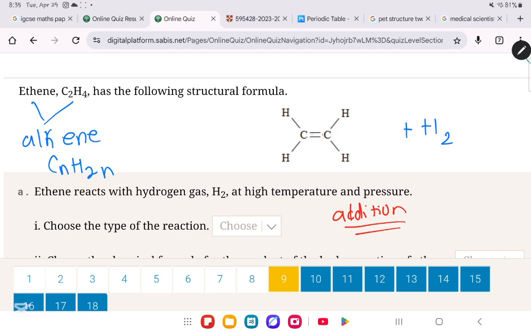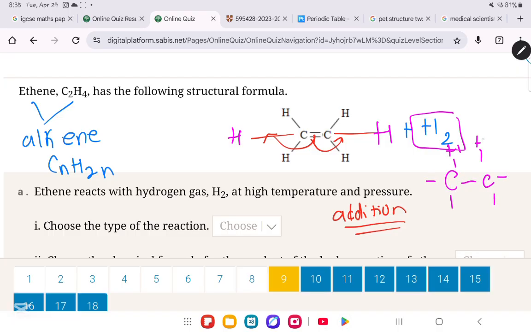Basically, what's going to happen is we're going to break the double bond, and half of the bond will go here, like this, and the other half will go like this. Then the two hydrogens, the H2, one H will go over here and one H will go over here. So the new format looks like this: C, single bond C, 1, 2, 3, 1, 2, 3, hydrogens.